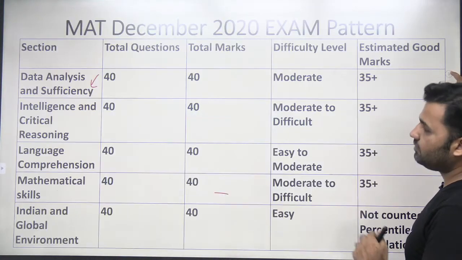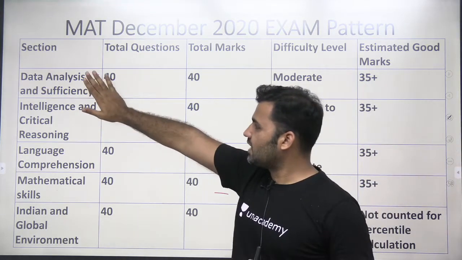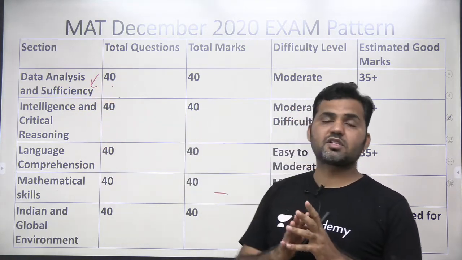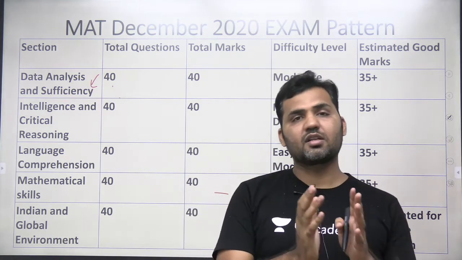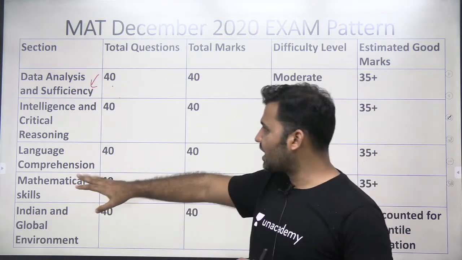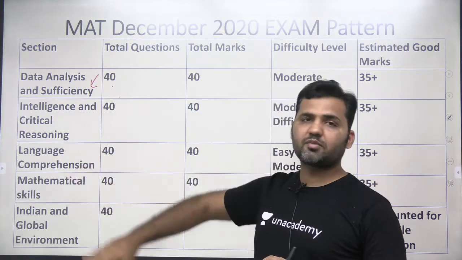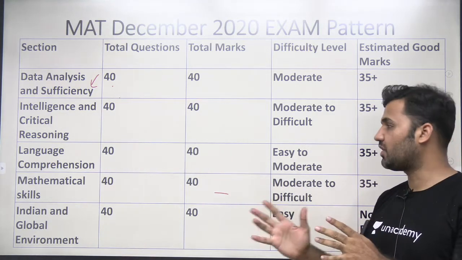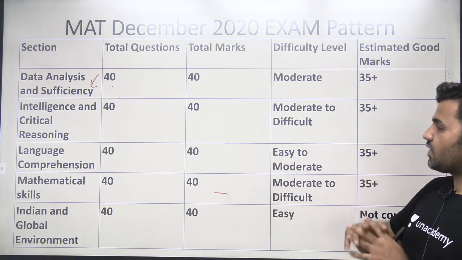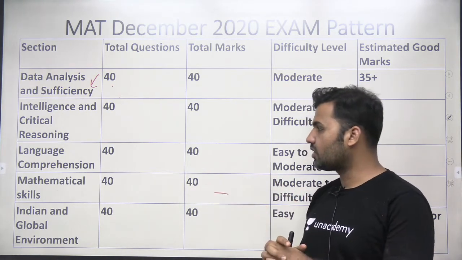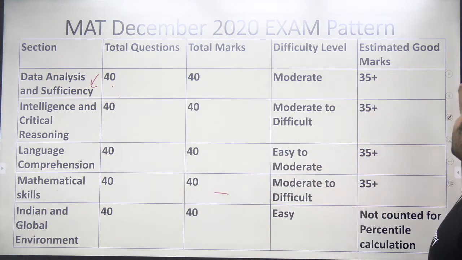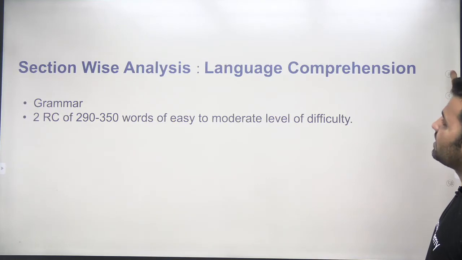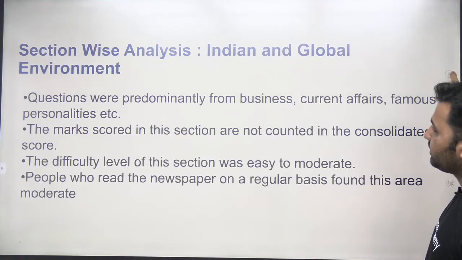To tackle this section, you should be good with analytical reasoning skills and mathematics, because most of the data sufficiency questions are based on arithmetic or geometry, or any quantitative topic. You can make data sufficiency questions from any quantitative aptitude topic. It can be made from ratios, percentages, or SICI. So if you're good with those arithmetic or quantitative aptitude topics, you can easily handle the data sufficiency section. The overall level of difficulty of this section is quite moderate. So this is the overall analysis of the previous year December 2020 paper.